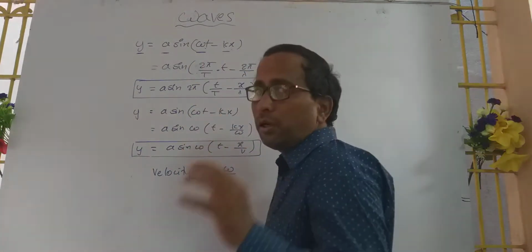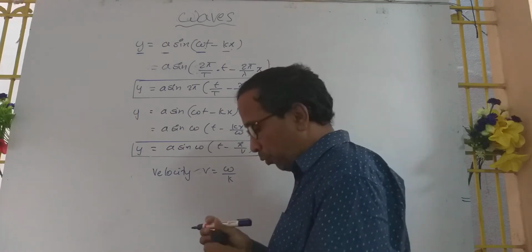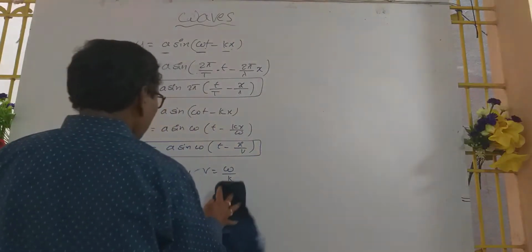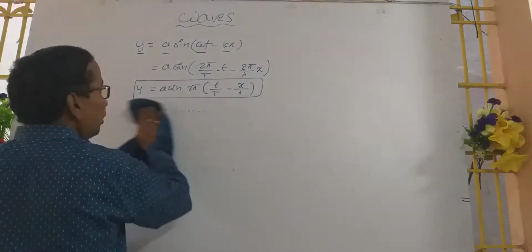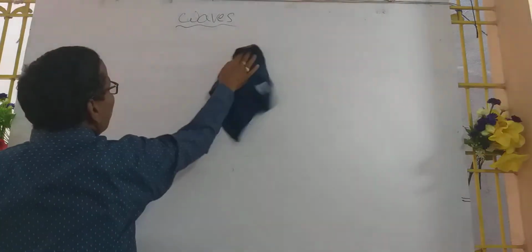So these are all the different formulae for the progressive wave. What is meant by a progressive wave? A progressive wave is a wave propagating to infinite distance without reflection.